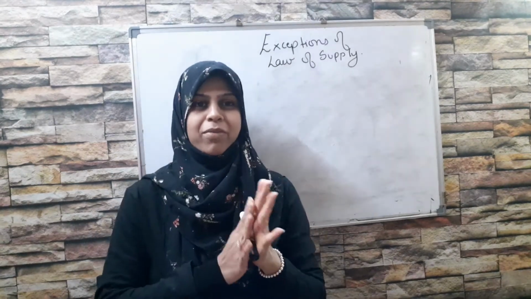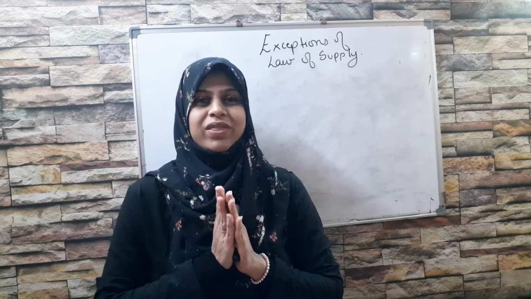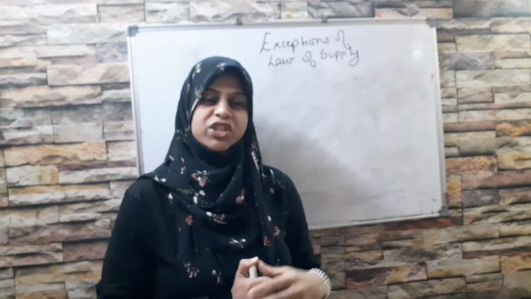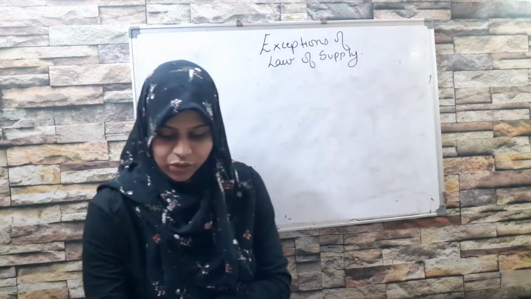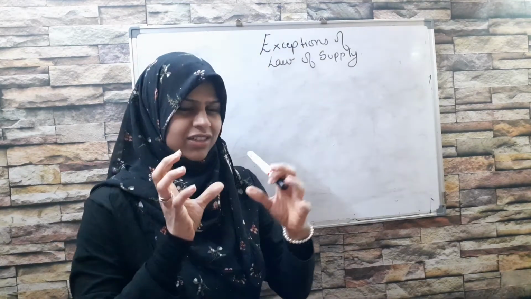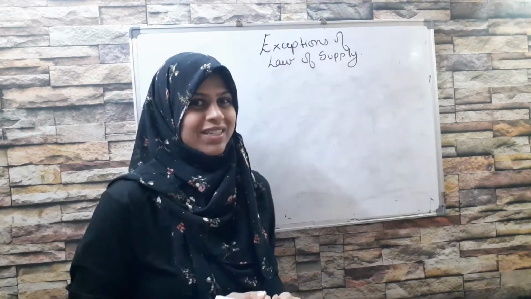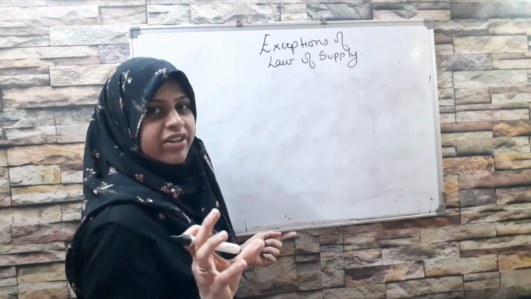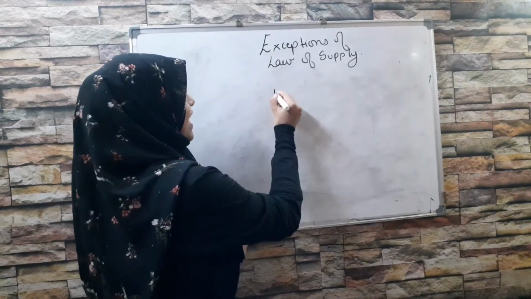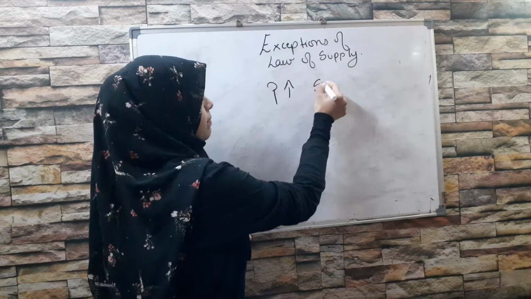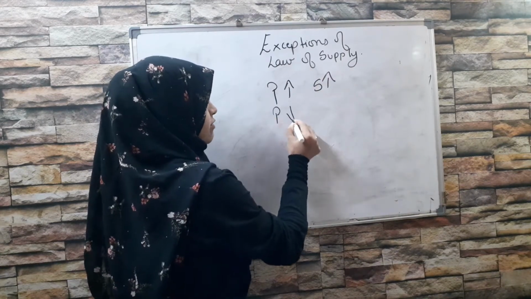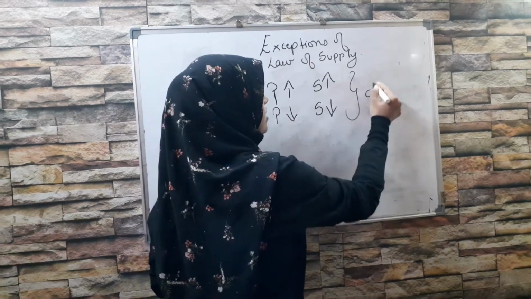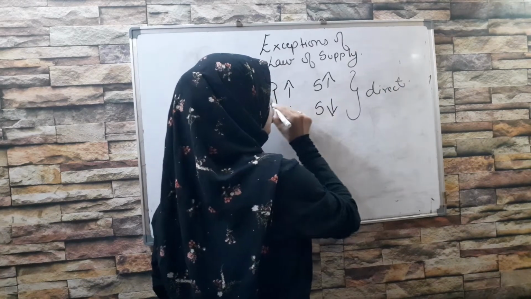I hope you remember what law of supply is. If not, then please do watch the video on the law of supply which is already uploaded on the channel. So what is law of supply? Just a quick recap for the new followers and new subscribers. Law of supply is a law given to us by Professor Alfred Marshall, which says that when the price is high, the supply is also high, and when the price is falling or low, the supply is also falling. There is a direct relationship between the two variables.